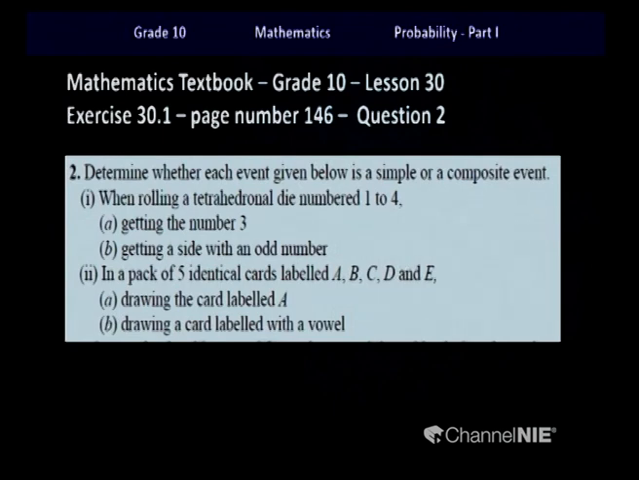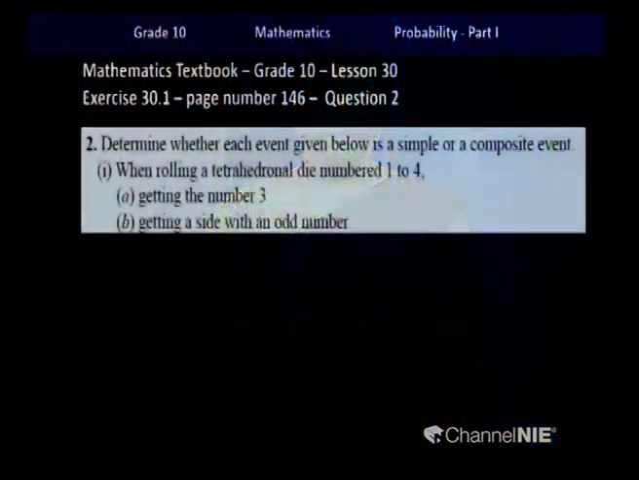So children, before identifying whether it is simple or composite, first of all, we have to identify what the experiment is, and then we have to write down the sample space for each of these experiments. Then children, after writing the sample space, we have to identify the events and identify their outcomes as well. So let us go through this question together.